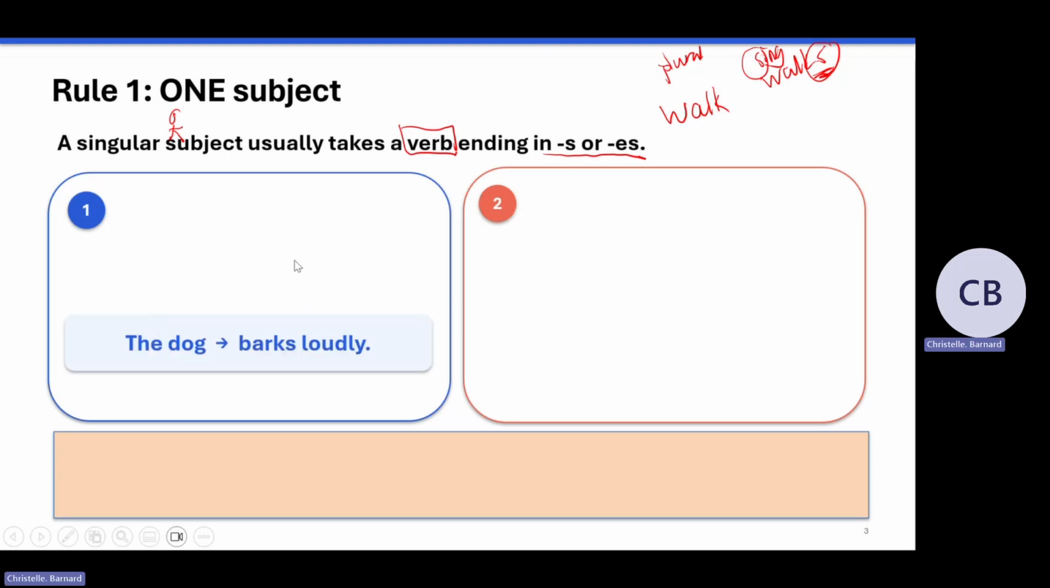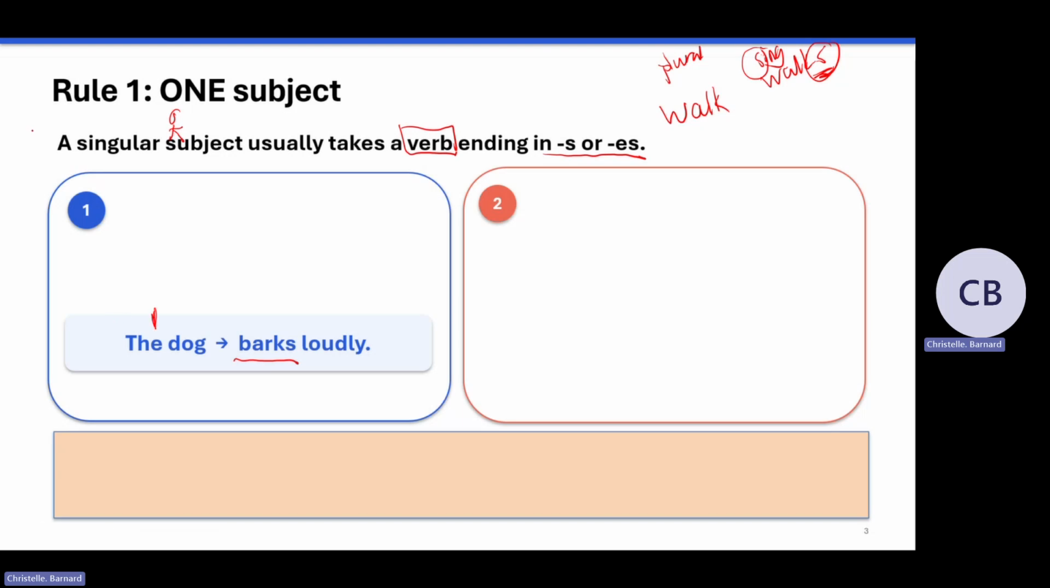The dog barks loudly. What is the subject? Step one, identify who or what is doing the work. The work in this sentence is barking. That's the action. Who is barking? The dog, right? How many dogs? Let's count them. It's one, right? So it's only one dog.